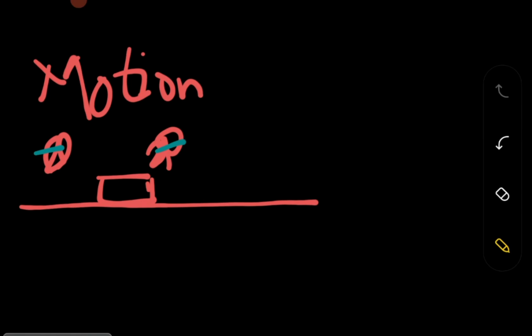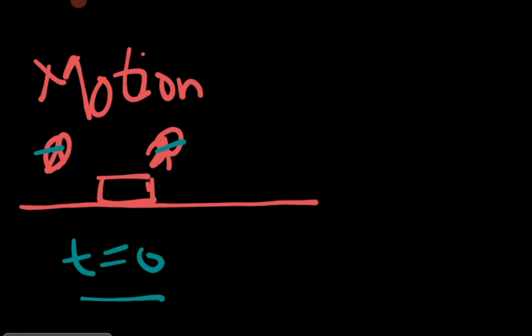Now I am seeing this particular object at t equal to 0. Remember a concept very carefully, that whenever we see an object, the particular time at which we are seeing that object, we consider as 0 seconds. For me, as an observer who is going to observe and study all these things, this particular time is my initial time.